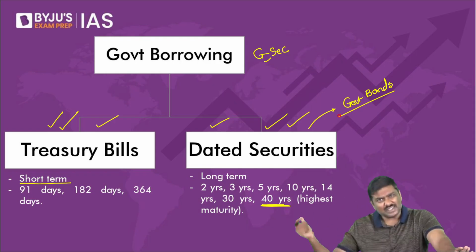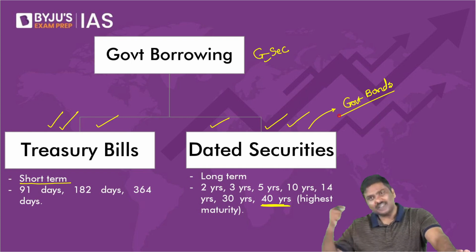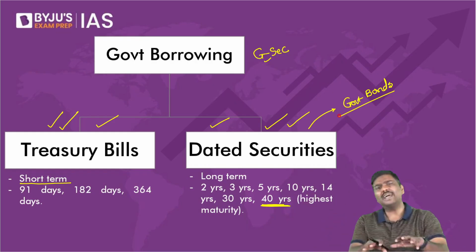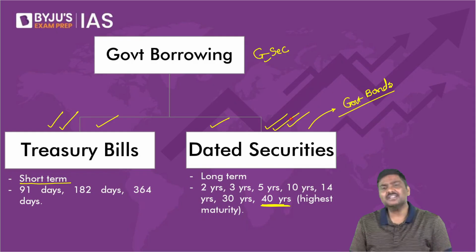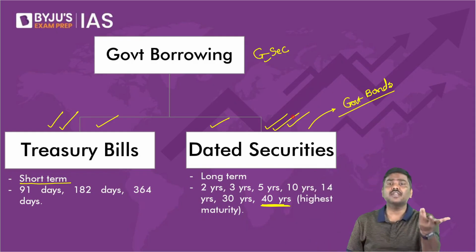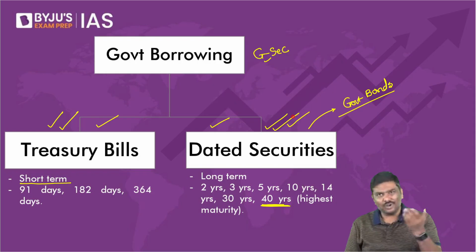Some of you are unnecessarily concerned about other things. Focus on what I'm discussing. Did we discuss the financial market? Did I discuss the trading of a bond? No. Why are you concerned about it? We'll go point by point. You'll keep on typing. I will say dated securities are government bonds, and after 1 hour you'll ask how dated securities are government bonds. Don't do that. Focus on what I'm discussing.